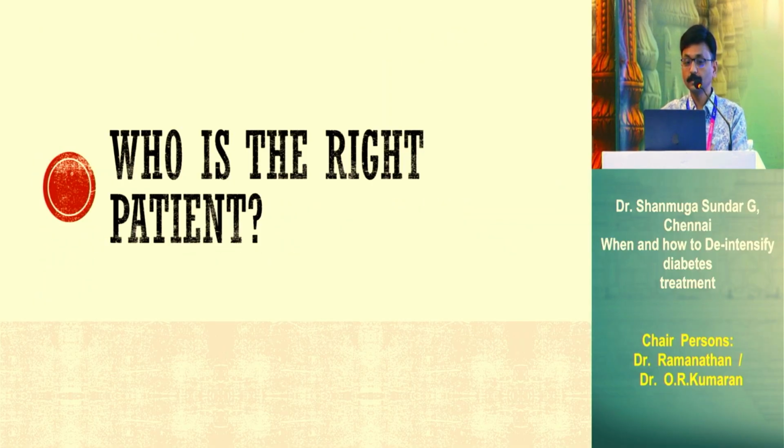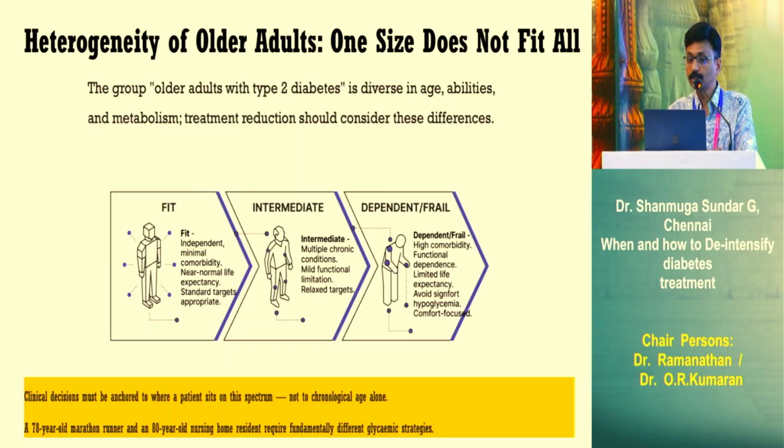So who is the right patient? As I said, there is a lot of heterogeneity in older adults. A 78-year-old marathon runner and an 80-year-old nursing home resident, we can't give the same treatment. We can't say, you are 78 years, you are also 78 years, so we de-intensify. We have to classify the patient. Fit patient: healthy, elderly, independent, minimal comorbidity, near-normal life expectancy, keep standard targets. Intermediate: multiple chronic conditions like urinary incontinence, falls or sarcopenia, mild functional limitation, relax the targets. Dependent or frail patients: two things are important, avoid hypoglycemia and avoid hyperglycemia-related symptoms. So be gentle, don't be very aggressive.